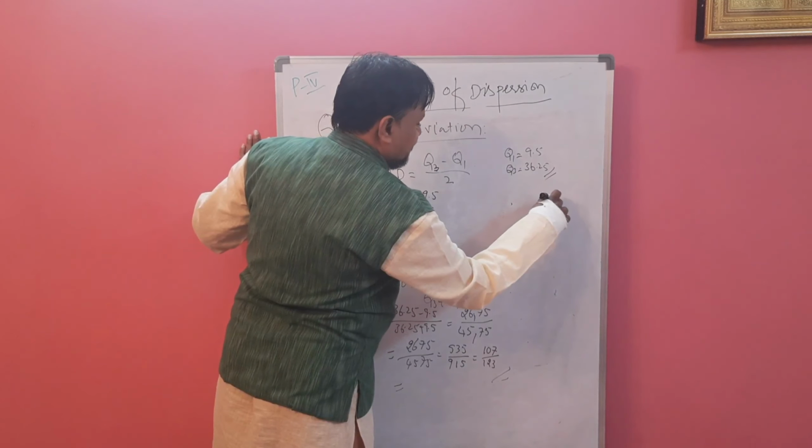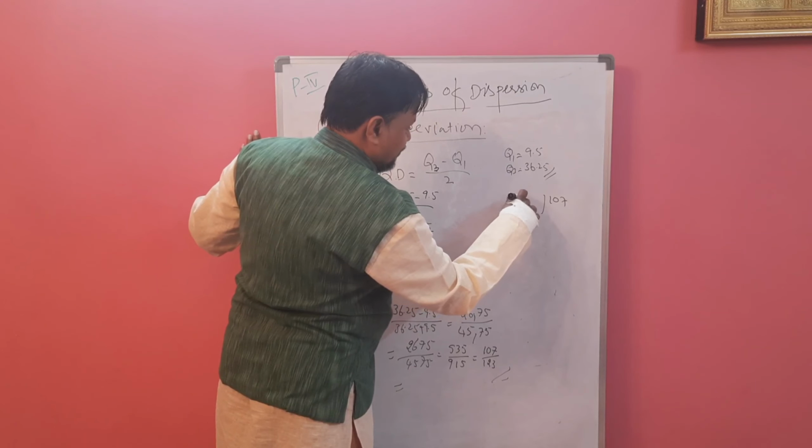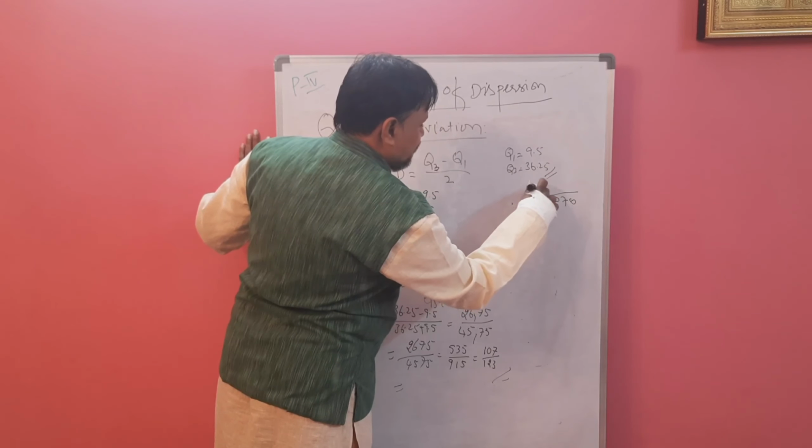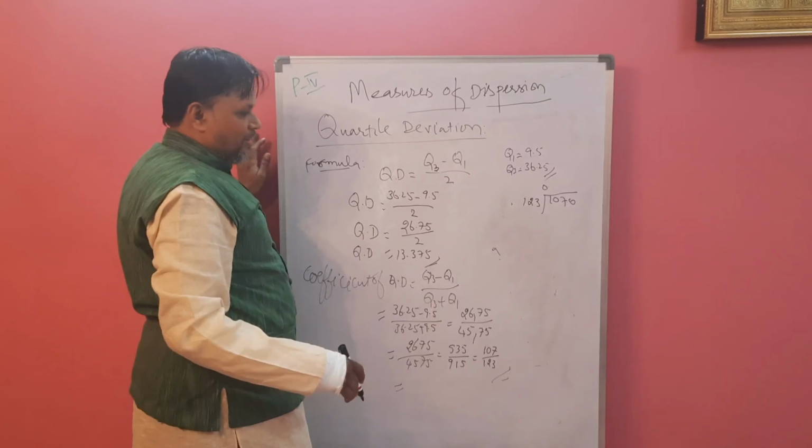Divide 107 by 183. Take 0, put 0. because this is the smaller one.